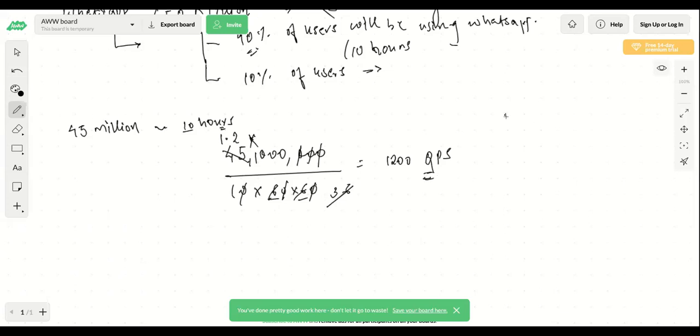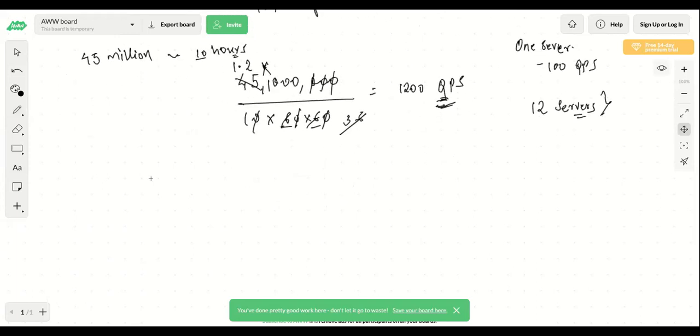Now, if one server can handle 100 requests, 100 QPS, then how many servers will you need at this point of time? You will need approximately 12 servers. So this is the estimation which you have made on the QPS. This is the estimation which you have made on your servers. Now the next point can be how much memory you need for the next 5 years.